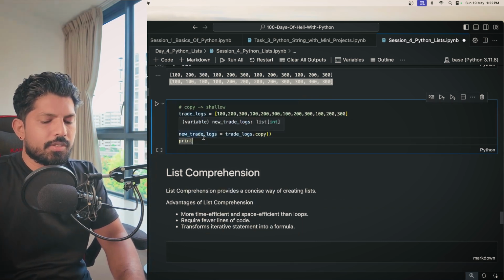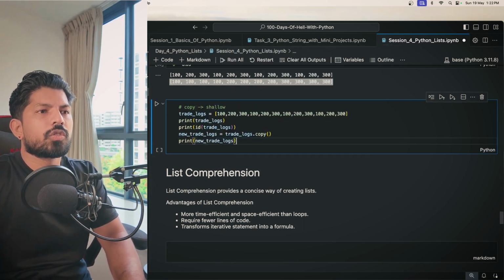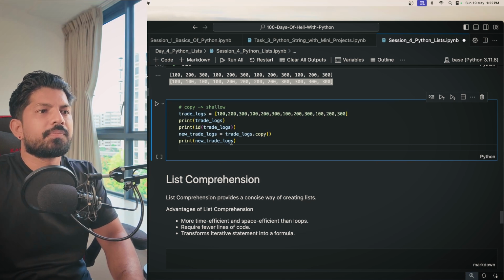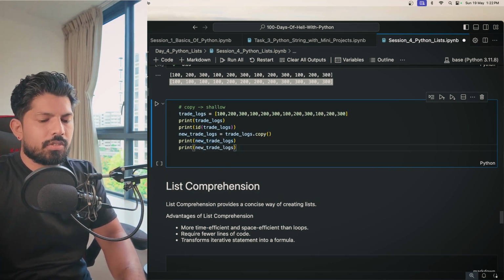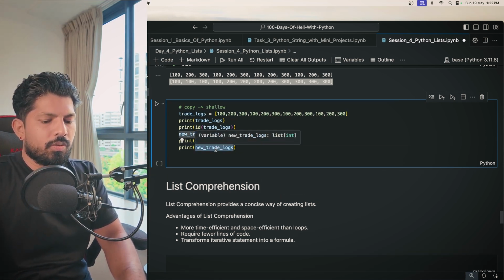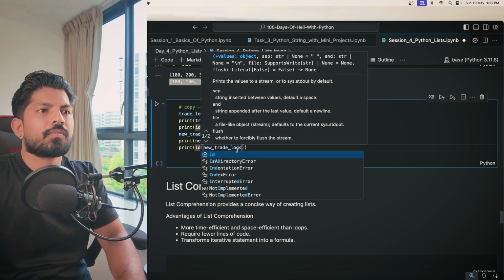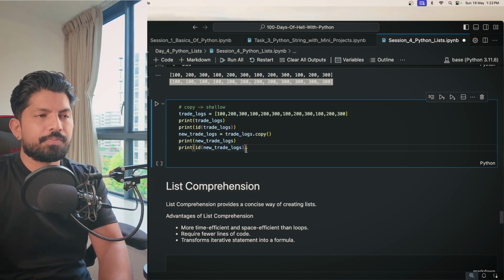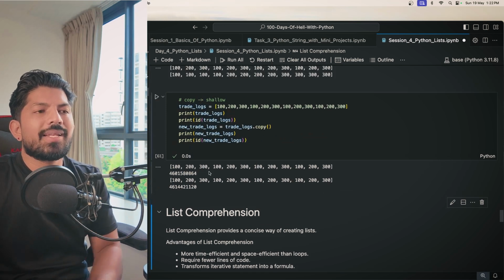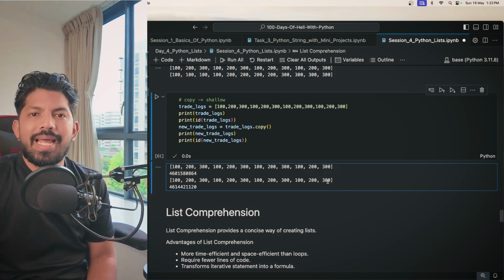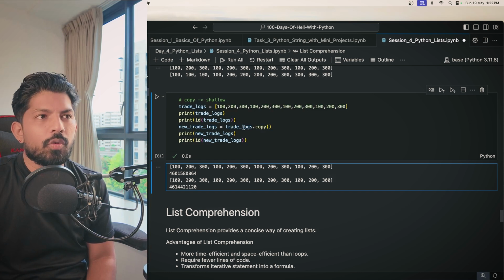We print this new trade logs, and now we print the memory address of this, correct? So ID, and when we hit shift enter, we get these values. See, both the lists have exactly the same items, same values, correct? The trade logs and the new trade logs.